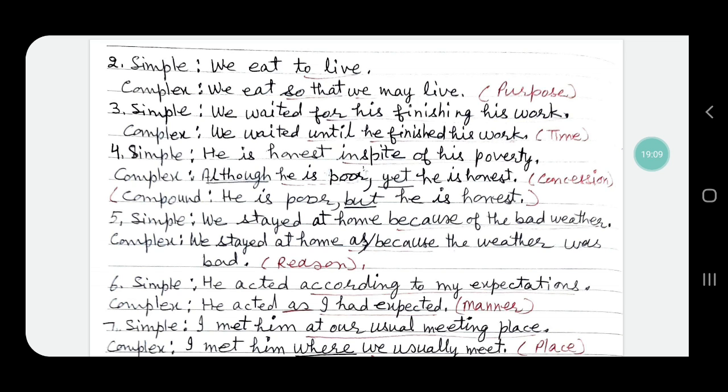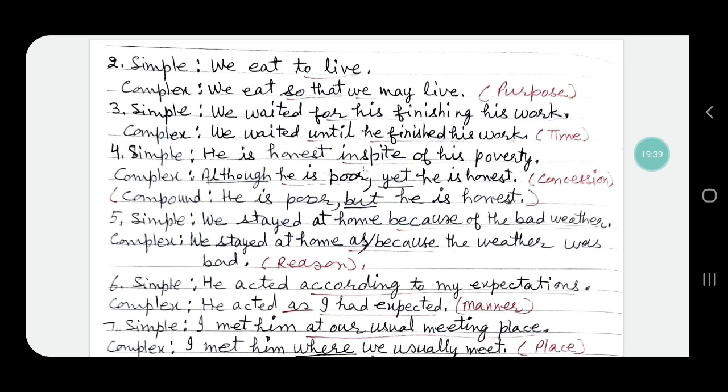"For his finishing his work" will be changed into an adverbial clause. We waited until he finished his work. "Until" denotes time, and "until he finished his work" is an adverbial clause of time. "We waited" is the main clause, and so the whole sentence, "We waited until he finished his work", has been changed to a complex sentence.